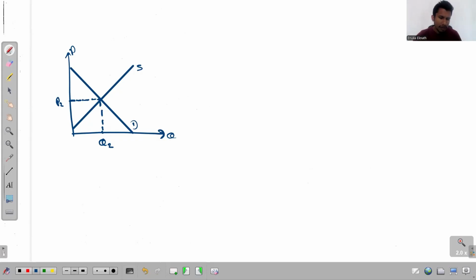The government thinks that this equilibrium price P2 is not fair to the producer. So they impose a price higher than that equilibrium price as the minimum price. Then in this example, P3 is the minimum price. So let me write here, that's the minimum price. All right. Now the next part of the discussion is to recognize what happens to the consumer surplus and the producer surplus after imposing this minimum price.